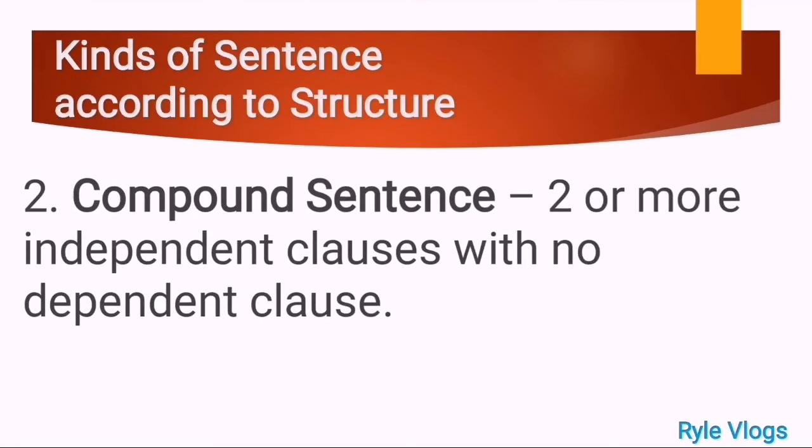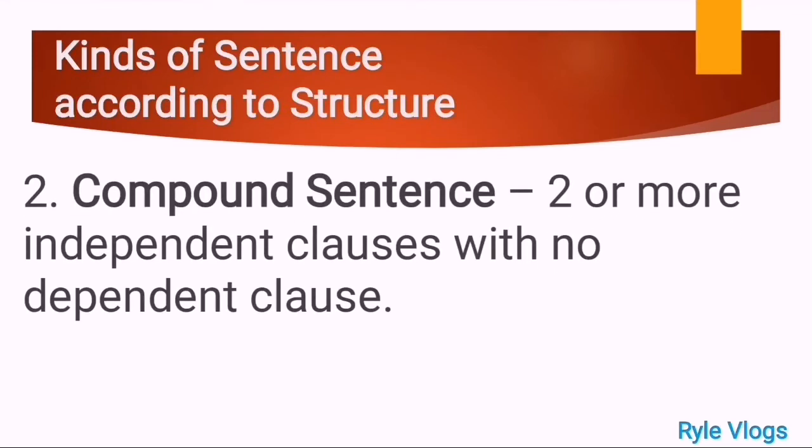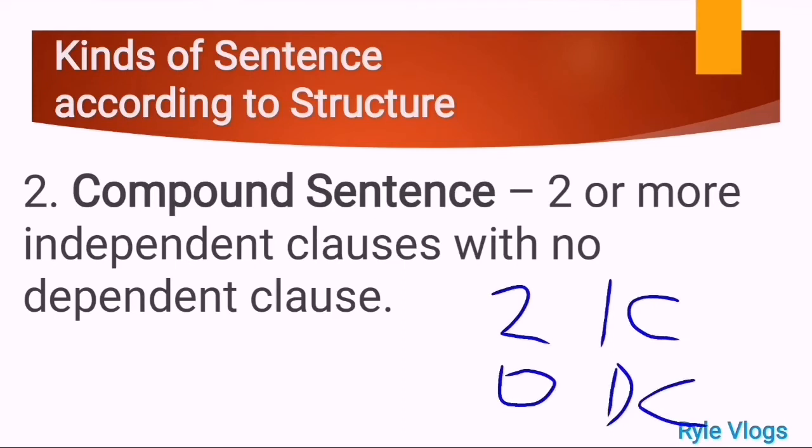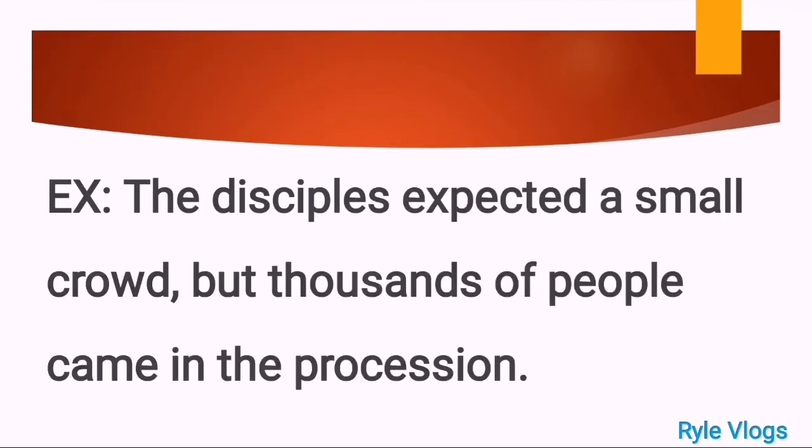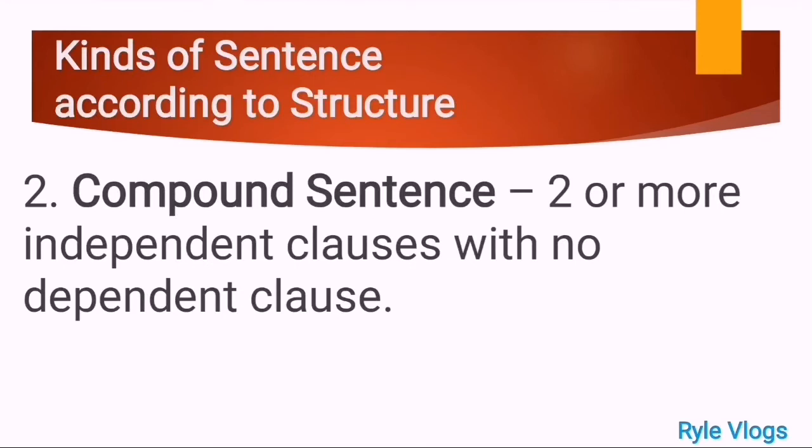Okay? Next one, we have compound sentence. When we say compound sentence, we have two or more independent clauses and no dependent clause. So two or more IC and then zero DC. Okay, very good. Two or more IC then zero DC, and that is compound sentence. Okay, now let's go for the example of a compound sentence. The disciples expected a small crowd, but thousands of people came in the procession. Okay, if we're going to look back at the definition of a compound sentence, we have two or more independent clauses here and no dependent clause.